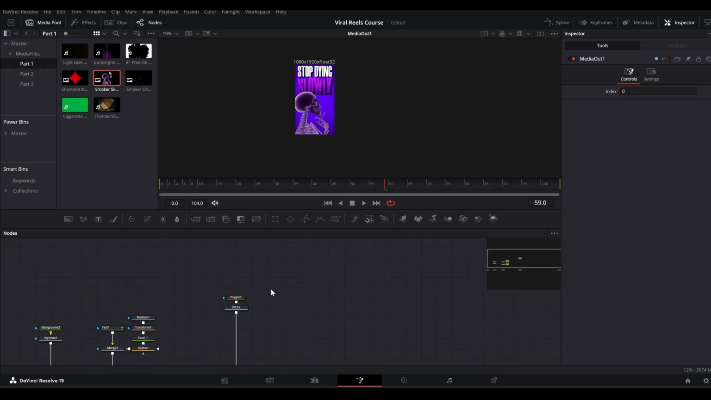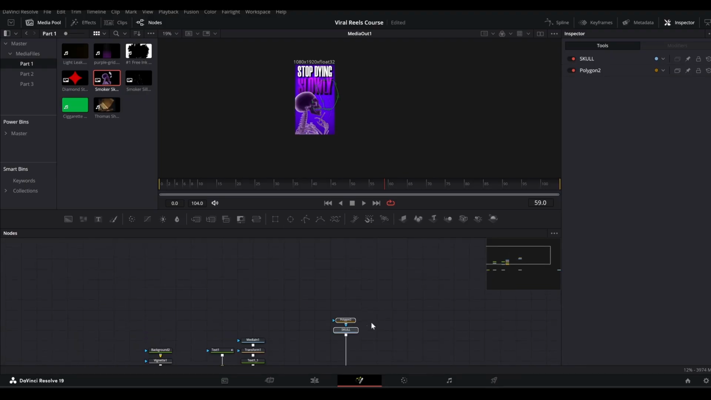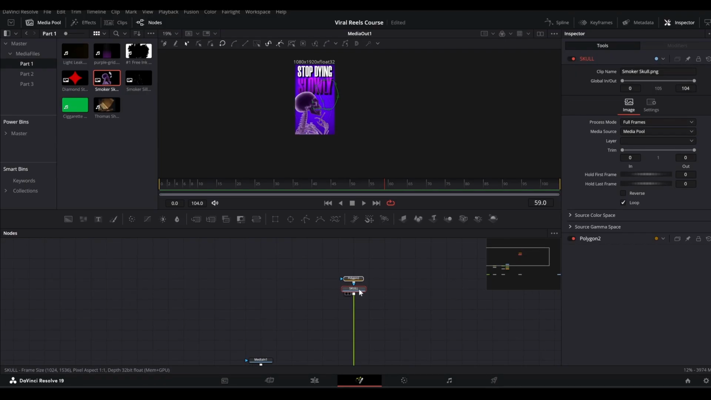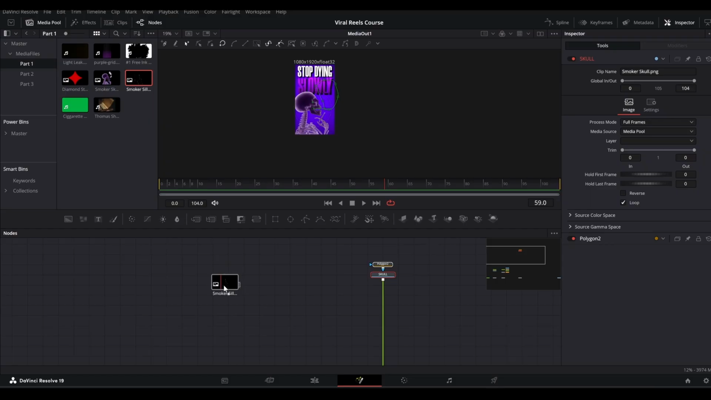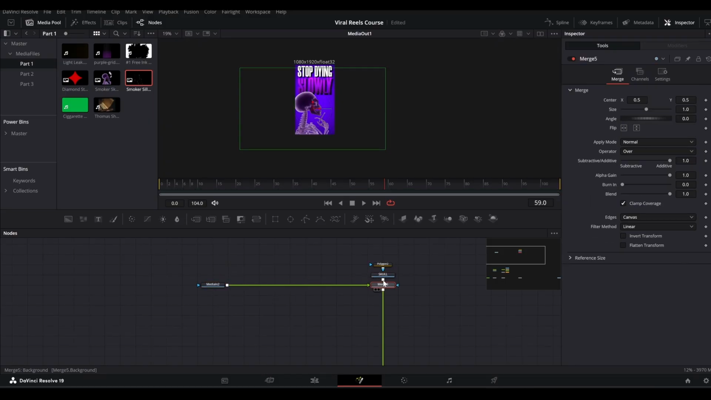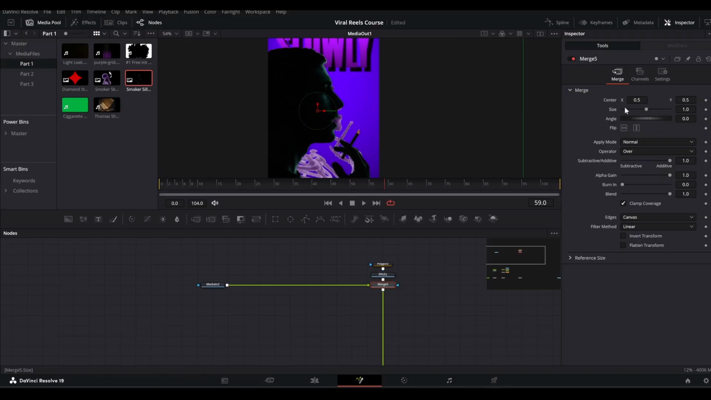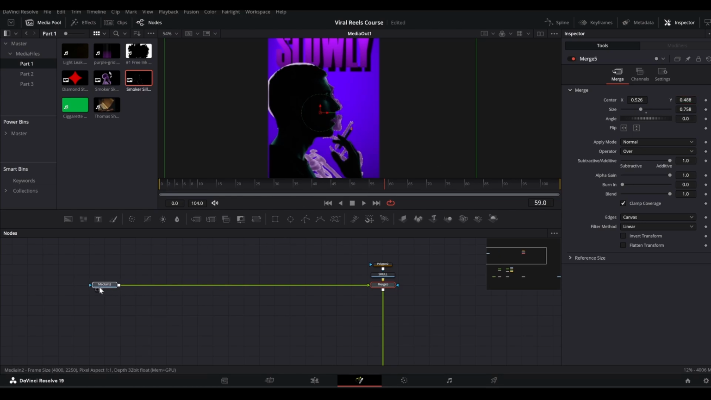And now we will add our second PNG on top of this one. So bring it here, make a lot of space here like this. And then I will bring down this smoker silhouette and merge it here. And then we can bring down its size here like so. And let's call it silhouette.